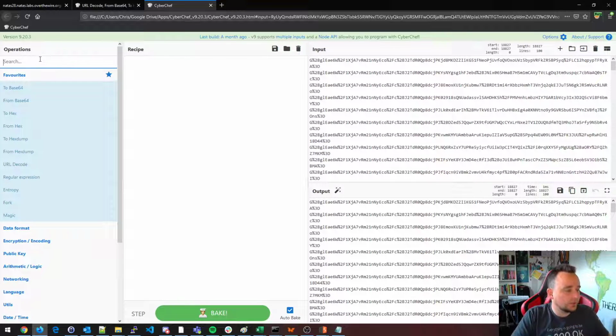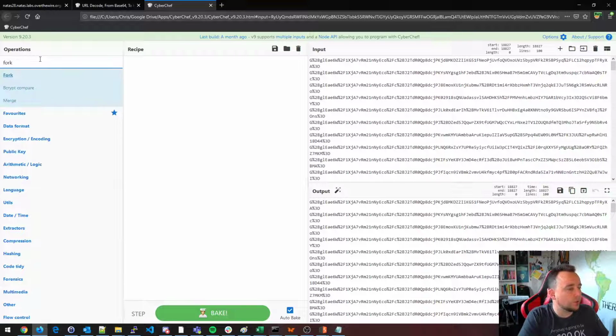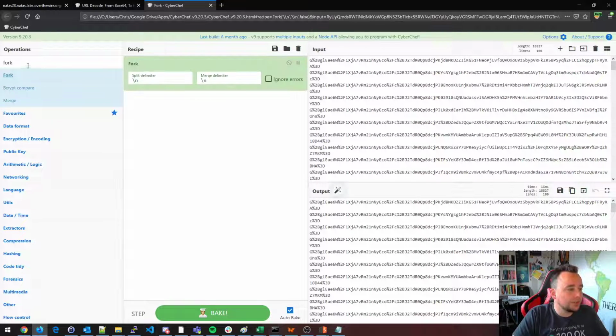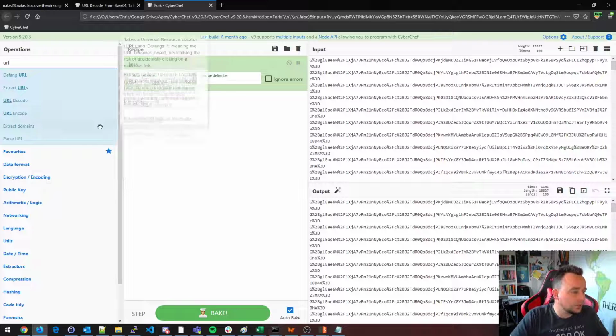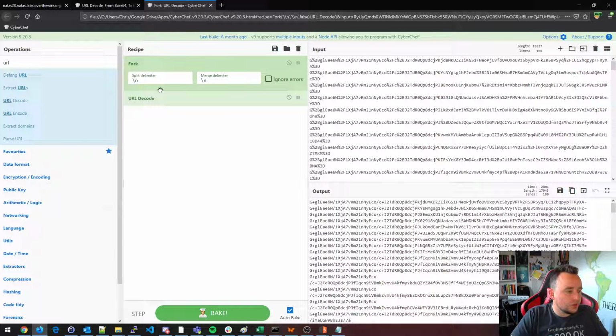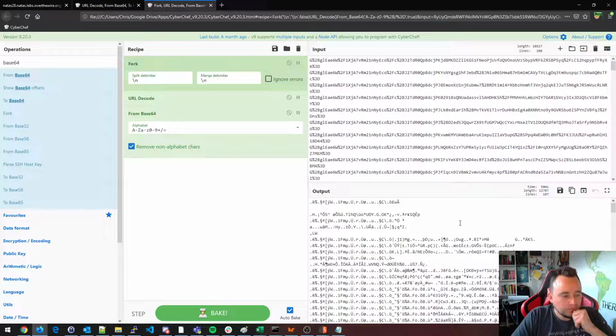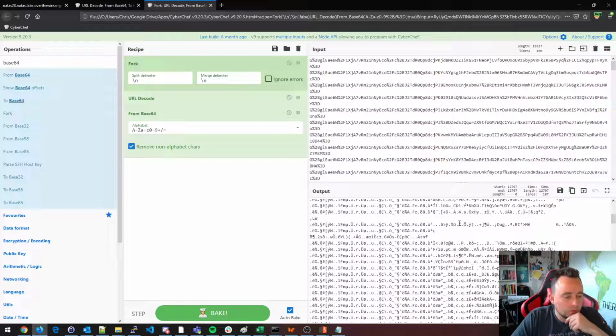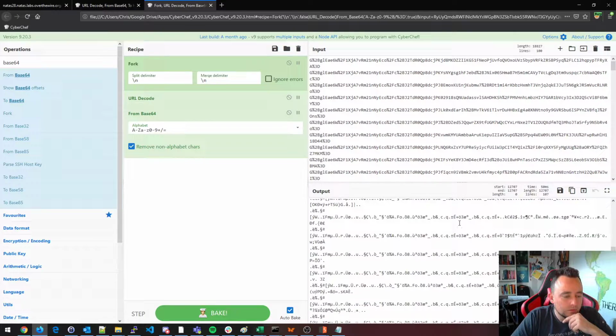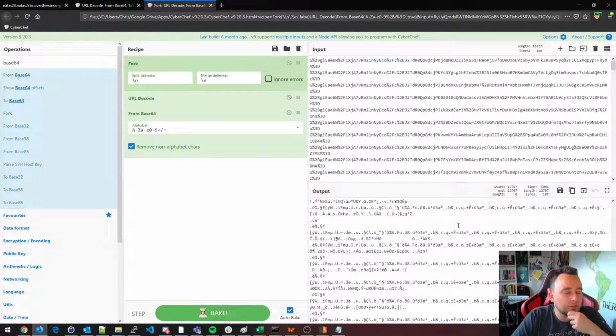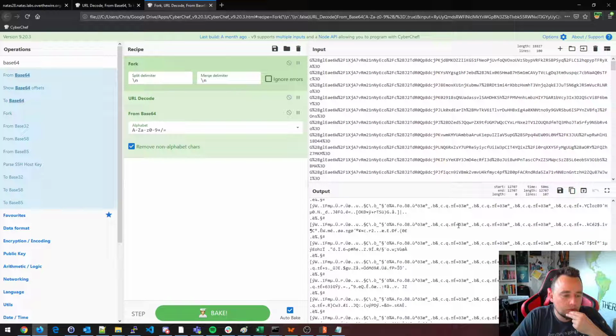So let's do fork. For each one of these lines, we're gonna do URL decode. So for each line, URL decode, and then basically From Base64. And now we have the data. And it's kind of interesting data. Especially here, see this? This is actually a repeating pattern.